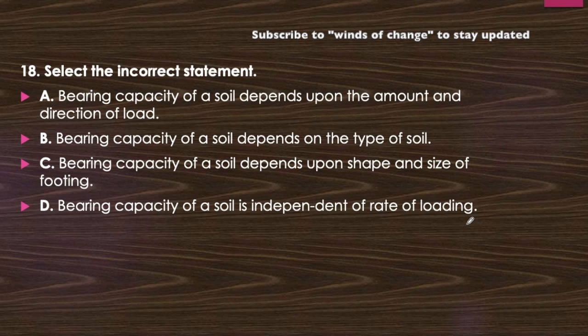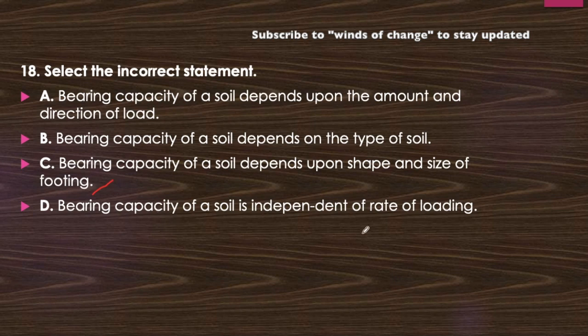The formula for the bearing capacity, that is the Terzaghi formula. Just memorize it in your mind and think about it. What does it contain? It contains type of soil because there the density is being mentioned here, the cohesion is being mentioned here. If it is cohesive soil, then only the cNc will be applicable. cNc plus qNq plus 0.5 gamma B N gamma, in that formula cNc will be applicable only when it is a cohesive soil. So it will depend upon the soil type, which is a correct statement. Bearing capacity of soil depends upon the shape and size of the footing. You have seen the third term in the bearing capacity formula, that is 0.5 gamma B N gamma, where B is the width of the footing. So it is also a correct statement.